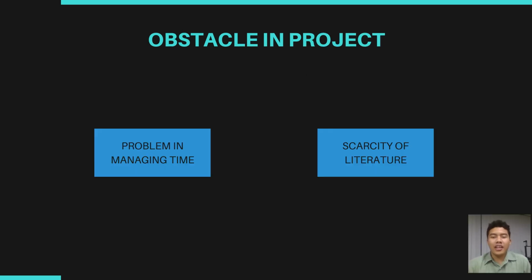Hi, it's me Vincent again. So in here I want to explain about our obstacles in this project. The first one is a problem in managing time. Why? Because all of our team members are workers, so it's very hard for us to find free time to meet and discuss this project. After that, the scarcity of literature, because what we develop is something that people rarely know about or do, so we have difficulty finding reading materials related to the product that we will develop.